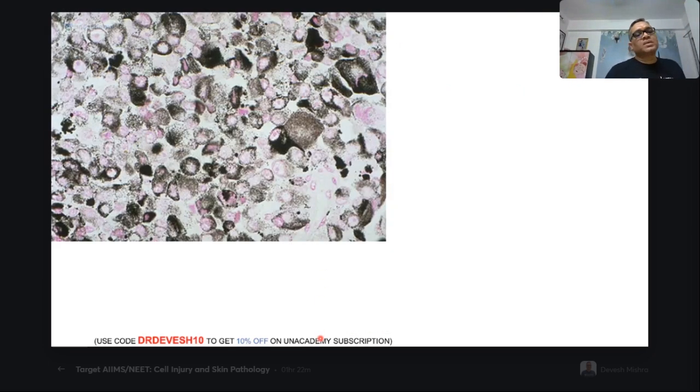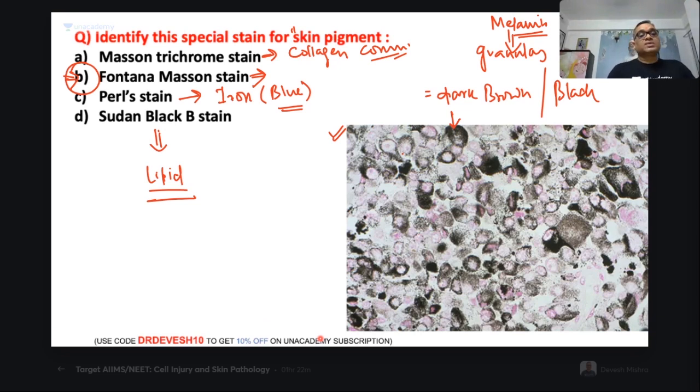And this is another same picture. I have kept it here. So always remember, Fontana-Masson was a NEET PG question in 2015-17. So this can also be a question in the FMG exam for those who are going to appear tomorrow, right?